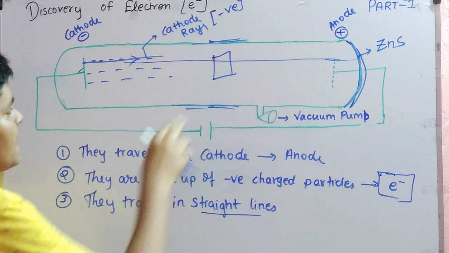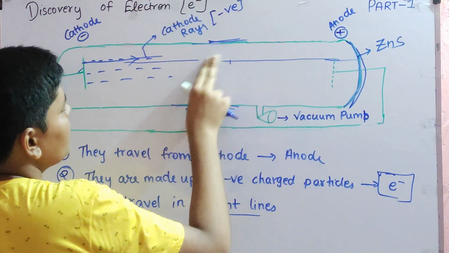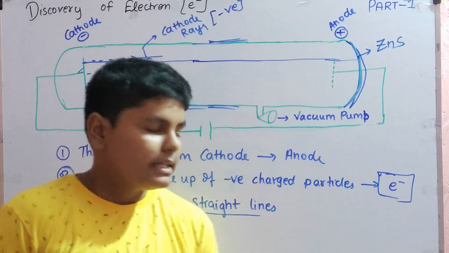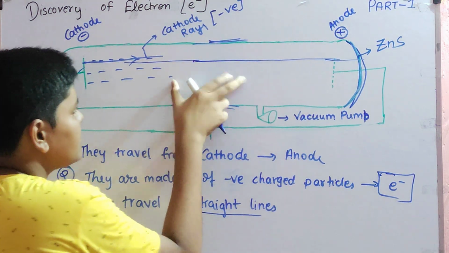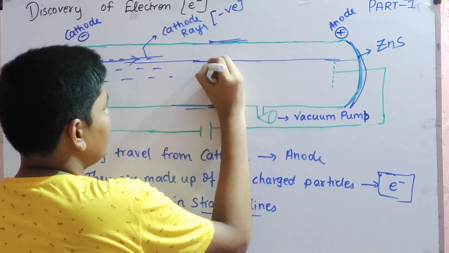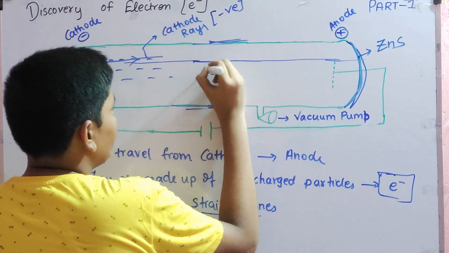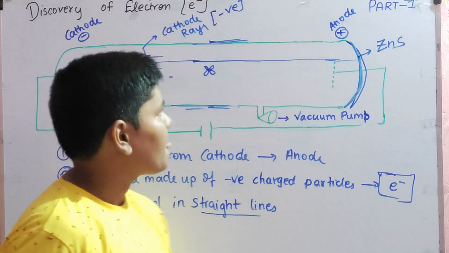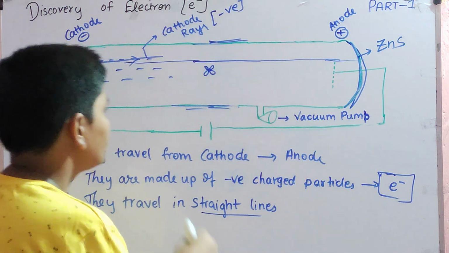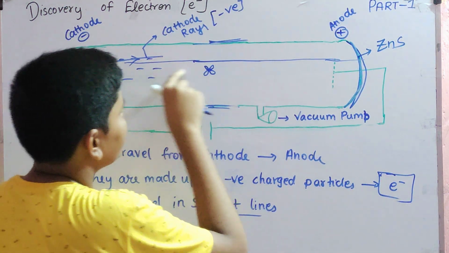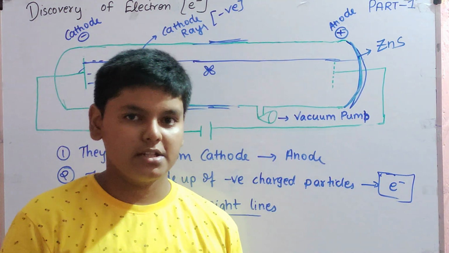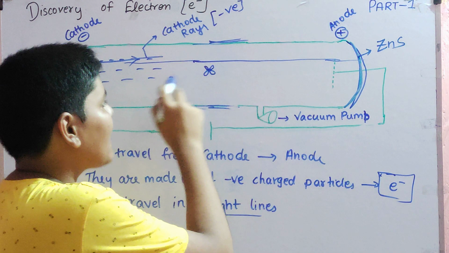Second point is they rotate any paddle wheel which is present. Inside this discharge tube, if you put a wheel which is called a paddle wheel, it is very light, its mass will be very, very low. So whenever the cathode rays hit that wheel, it starts rotating. It means that they have some energy. It means they have kinetic energy.